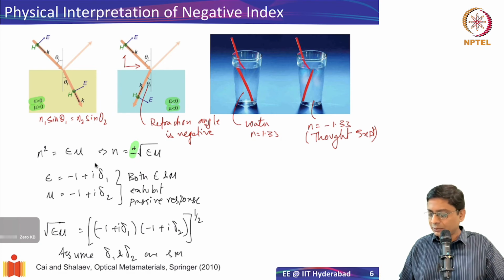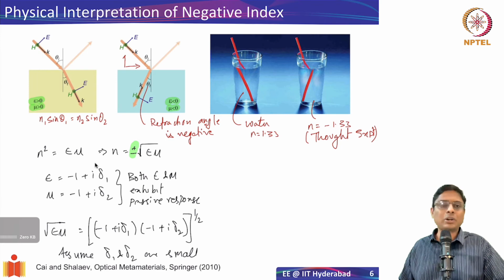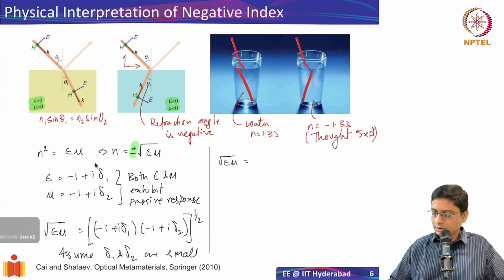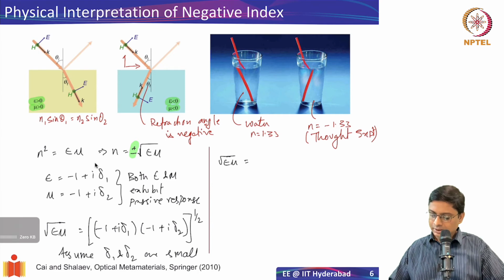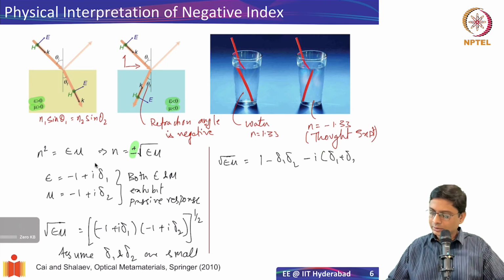I mean, basically we have small loss. If you have small loss, the square root of epsilon mu turns out to be +1, and then there is i delta 1 into i delta 2, which will give you minus delta 1 delta 2, and then there is a minus i times delta 1 plus delta 2.